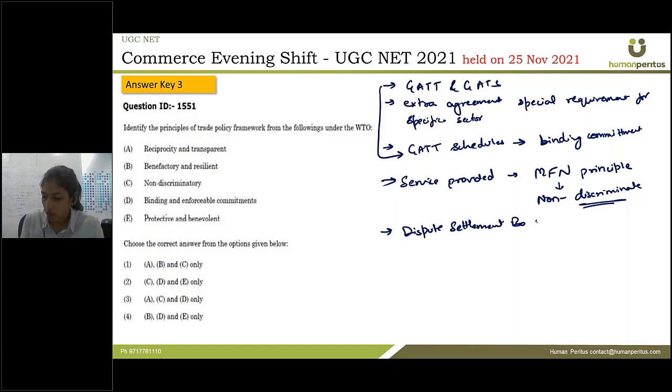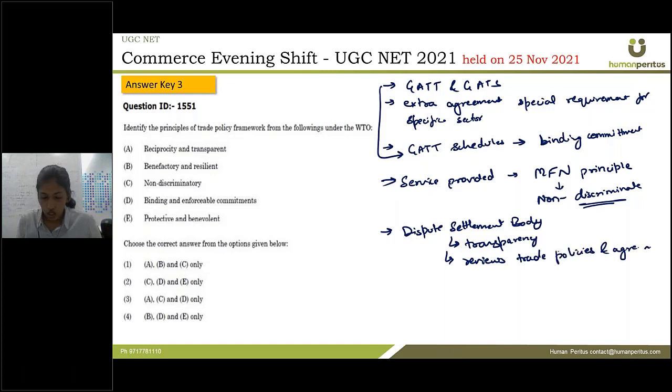Then WTO has a body which is the dispute settlement body. This dispute settlement body checks the transparency, that everything being done is according to the agreement and is true and fair, and it also reviews trade policies and agreements. So what we can say is that under the trade policy framework, WTO has reciprocity, transparency, non-discrimination, and binding and enforceable commitment. So the answer is A, C, and D only.